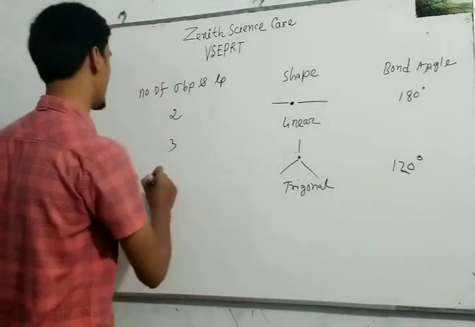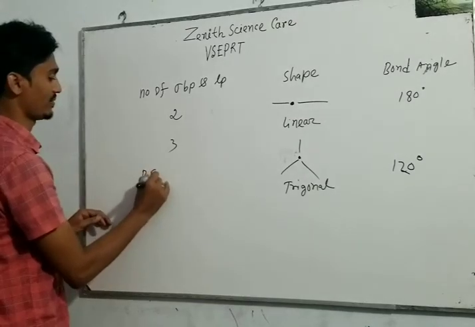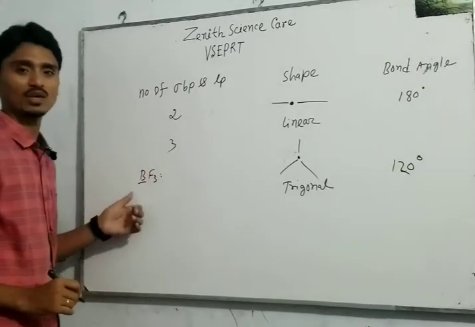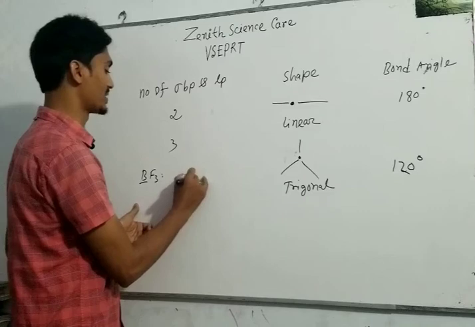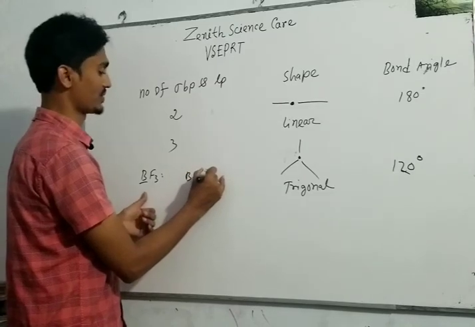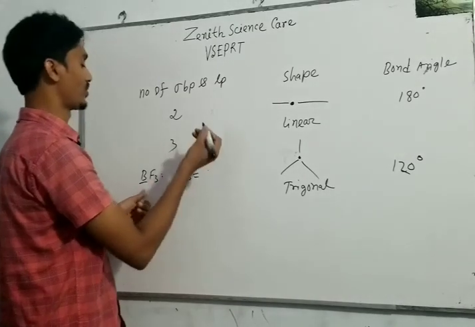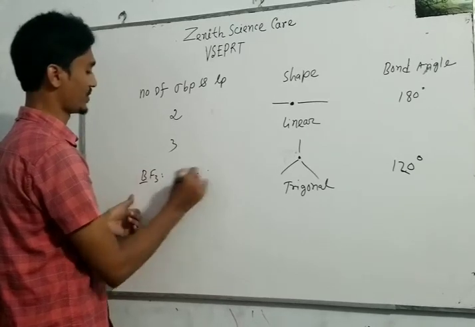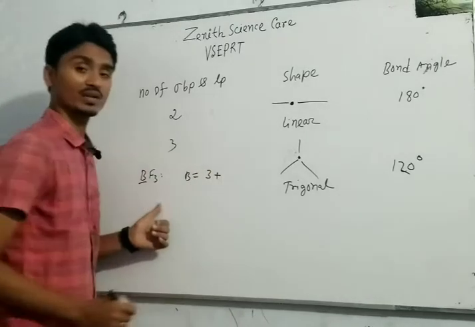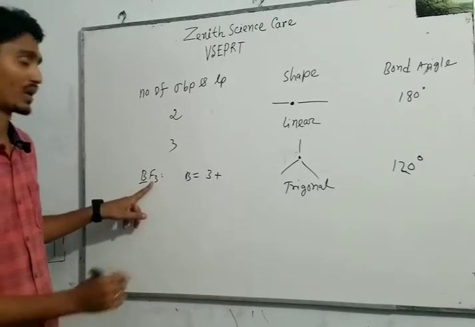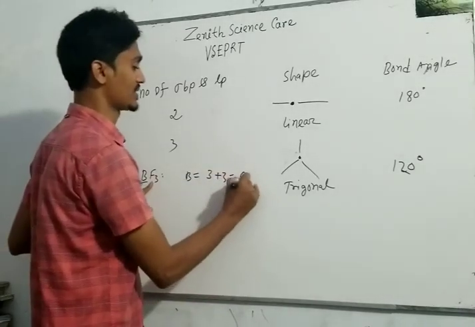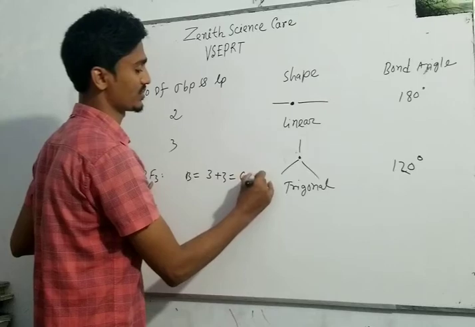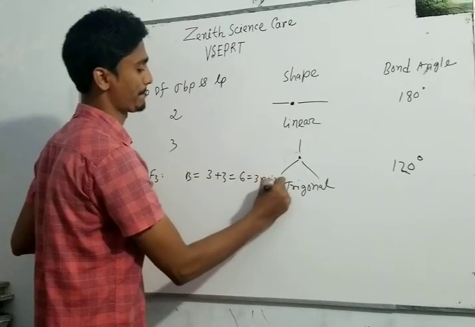And the example is BF3. Here the central atom is boron. The valence electrons of boron are 2s2 2p1, that is 3, and 3 electrons are gained from 3 fluorine atoms. So total 6 electrons, and 6 electrons means 3 pairs.